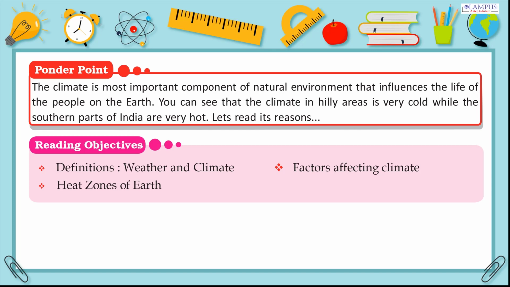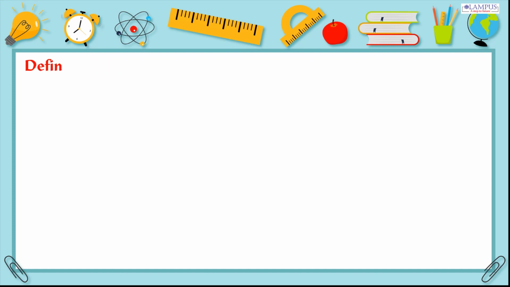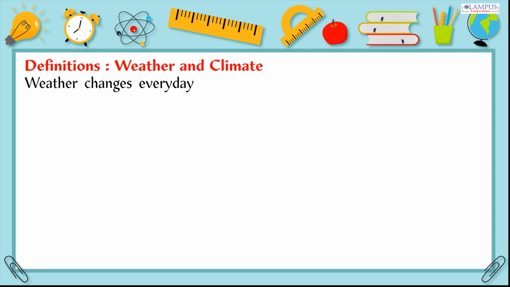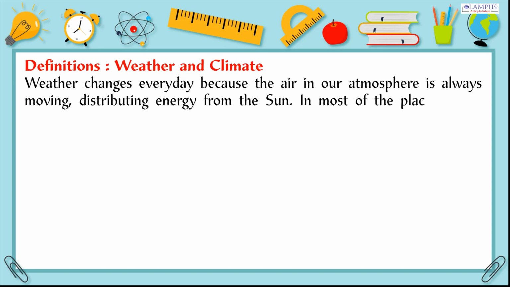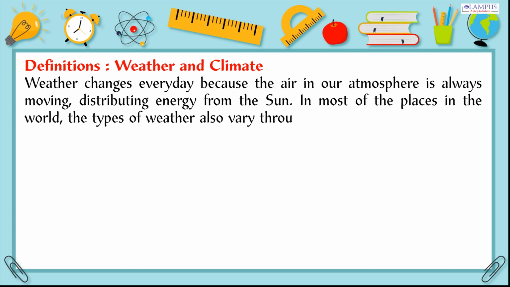Reading objectives. Definitions. Weather and climate. Factors affecting climate. Heat zones of Earth. Definitions. Weather and climate. Weather changes every day because the air in our atmosphere is always moving, distributing energy from the sun. In most of the places in the world, the types of weather also vary throughout the year.